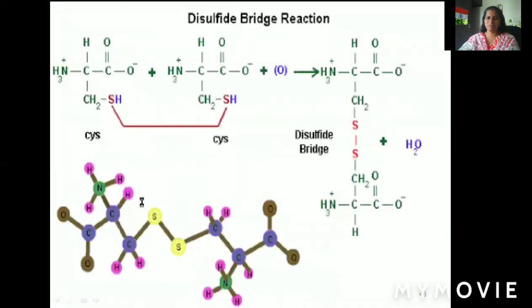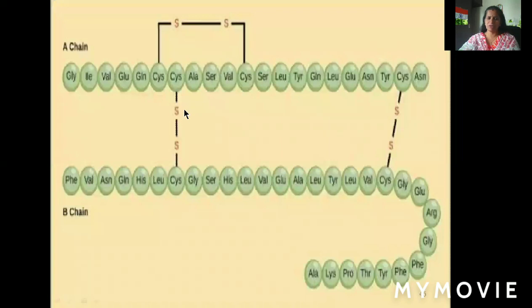The only exception is this particular insulin molecule, where you could see the presence of disulfide bonds. Whatever we say about the primary structure of protein, in the primary structure there won't be any other secondary bonds other than the peptide bond. Only in this particular insulin can we see the presence of disulfide bonds, but primary structures are linear polypeptide chains with only peptide bonds.